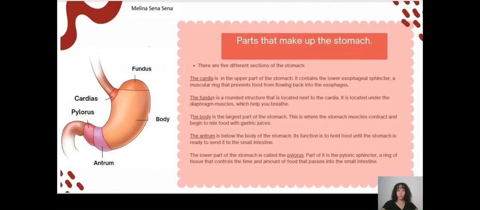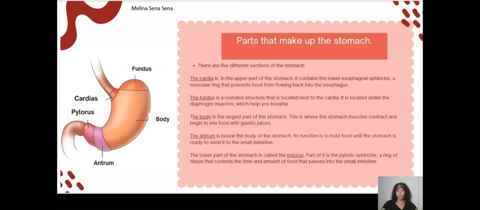The fundus is a rounded structure that is located next to the cardia. It is located under the diaphragm muscles, which help you breathe. The body is the largest part of the stomach. This is where the stomach muscles contract and begin to mix food with gastric juices.